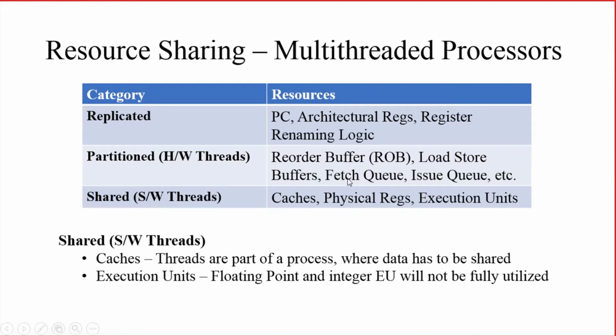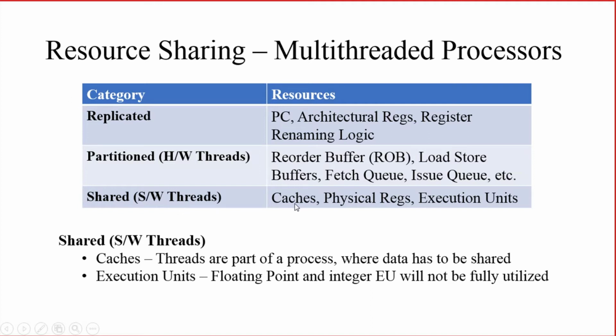So what do you mean by physical registers and architectural registers? Architectural registers are, in the case of ARM, the 16 general purpose registers. That is known as architectural registers. Physical register means, let us take, a register associated with the GPIO peripheral, say PINSEL or IOSET. So those are the physical registers which can be shared by different software threads. But architectural registers are replicated. Each hardware thread will be having its own architectural registers. But the physical registers can be shared by the software threads.